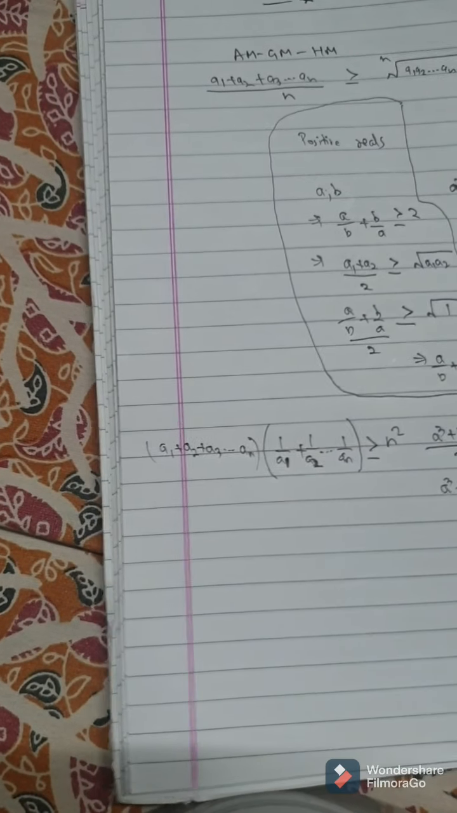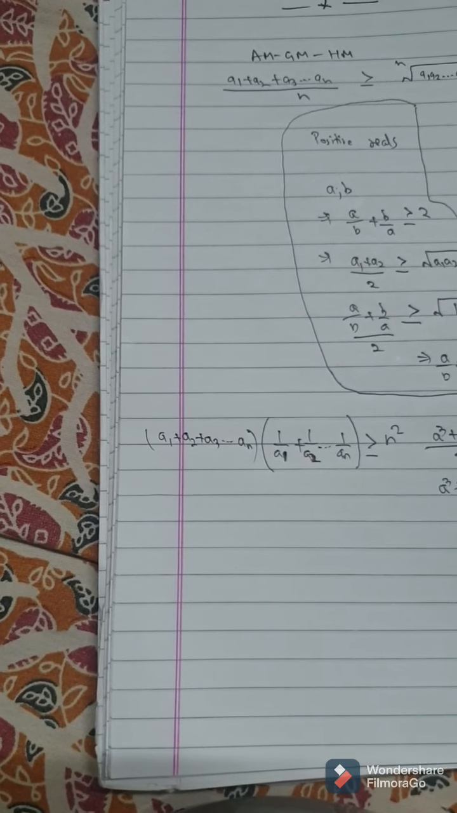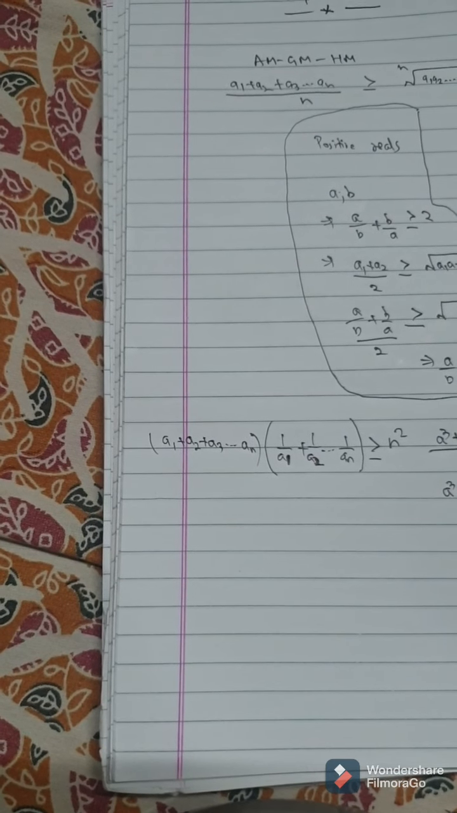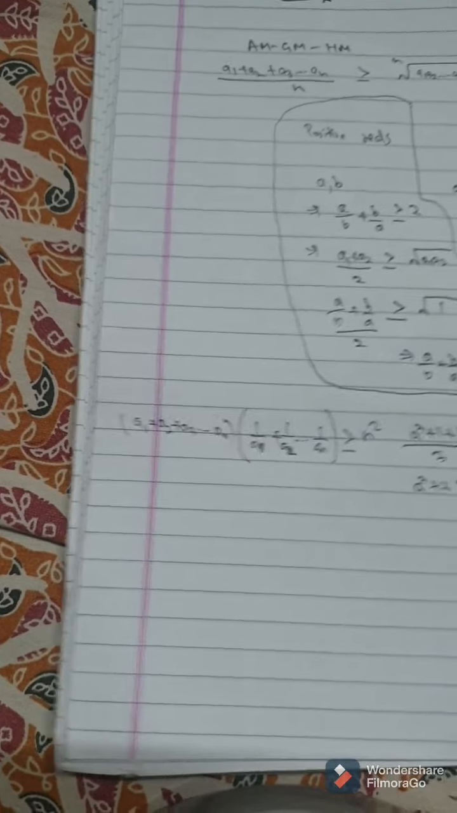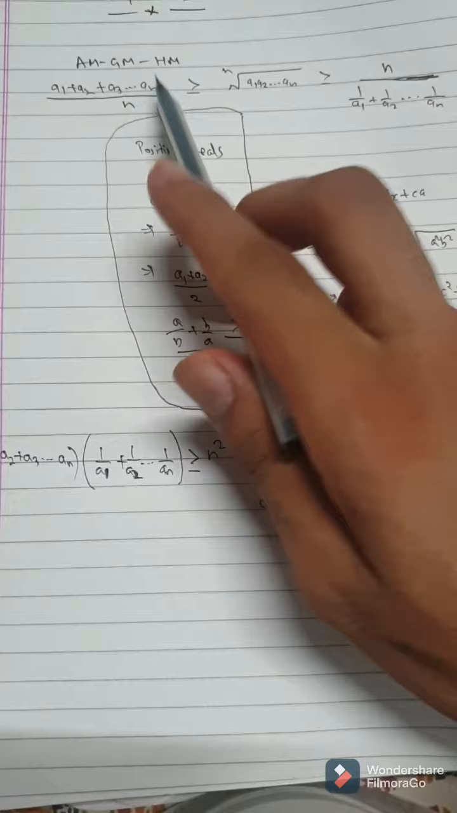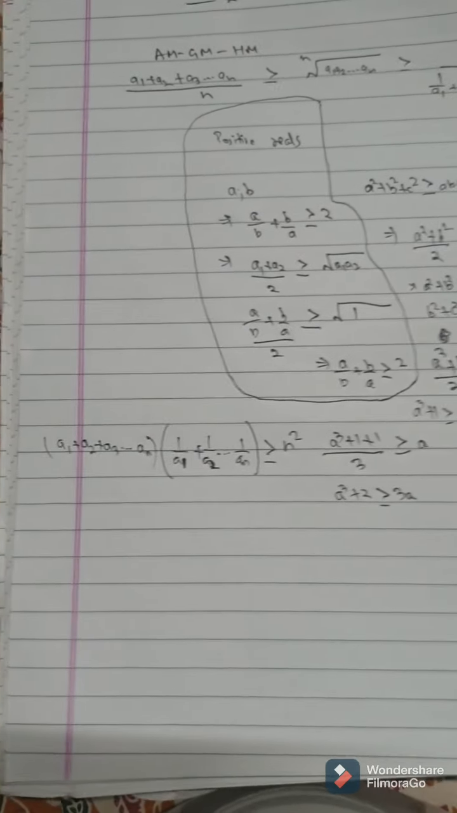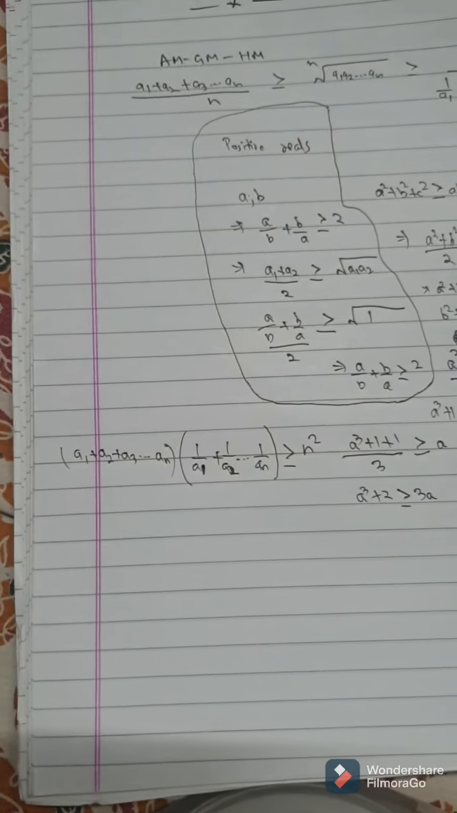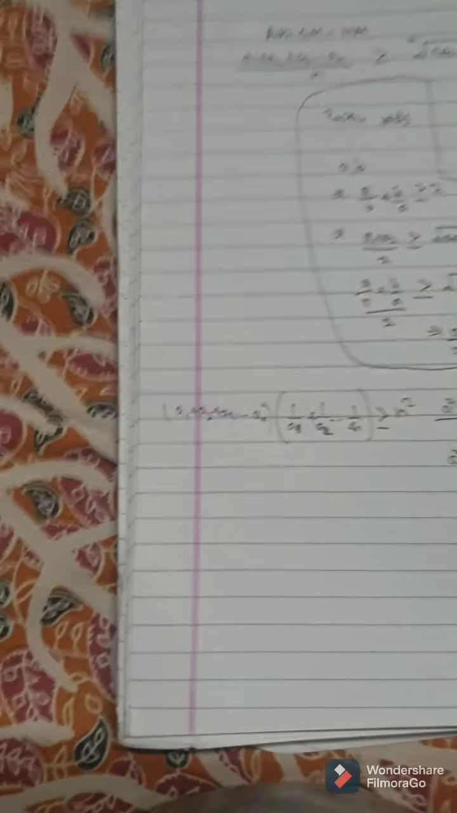Please pause the video and try this yourself, then I will show you the solution of this one. See, what we can do here is that AM-GM does not look so compelling, but take a look at the AM-HM inequality. See here, AM is a1 plus a2 dot dot dot an, and the sum of reciprocals is in the HM. So we can think of applying the AM-HM inequality here, and this is a direct application of AM-HM inequality.